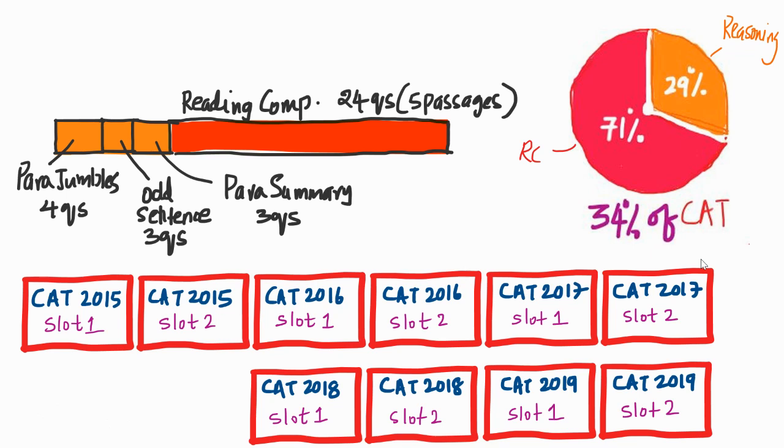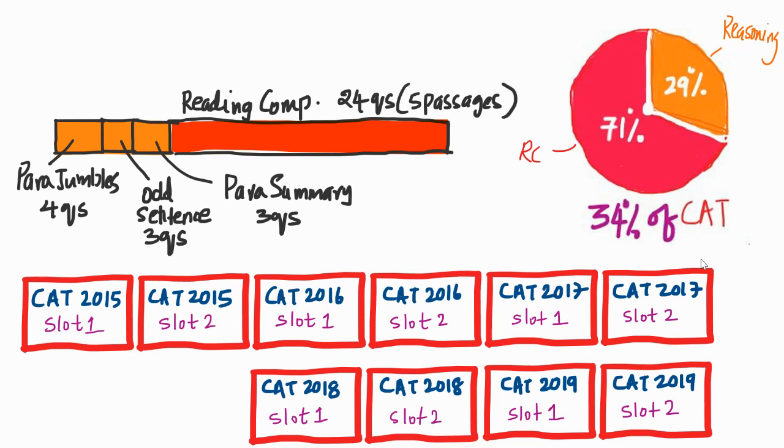In CAT 2015, 16, and probably even 17, there are 5 passages. The number of questions were of the format 6 questions from 3 passages and 3 questions from 2 passages: 6 plus 6 plus 6 plus 3 plus 3. And from 2018 and 19, it was 5 plus 5 plus 5 plus 5 plus 4: 5 questions from 4 passages and 4 questions from 1 passage. But the distribution of the question has been the same. Therefore, a good prediction we can make is that in CAT 2020, very, very likely this is what we're going to face.